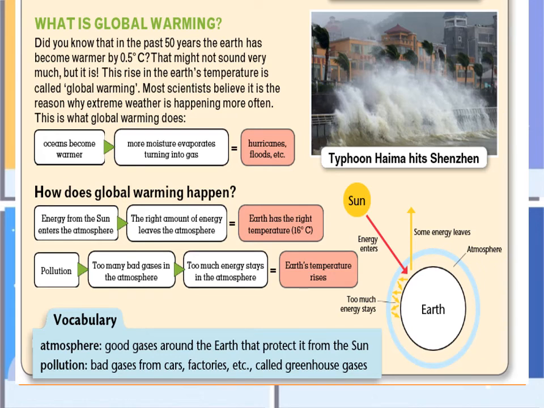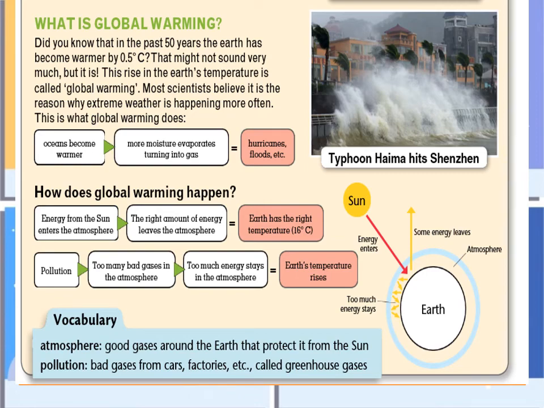Pollution, too many bad gases in the atmosphere, too much energy stays in the atmosphere. So Earth's temperature rises. That's why. Why does Earth's temperature rise? Because too much energy stays in the atmosphere. Bad gases stay in the atmosphere. That's why it causes global warming.